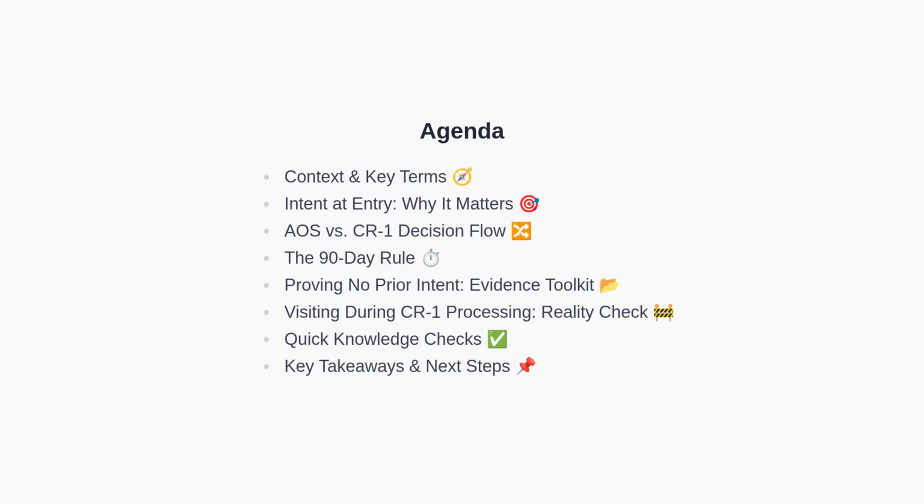Next, here is our agenda. We will define key terms, explain intent at entry, walk through a decision flow between AOS and CR1, unpack the 90-day rule, list evidence that can help overcome a presumption of preconceived intent, discuss visiting the United States while a CR1 is pending, ask 2 short quiz questions, and finish with key takeaways. Now, let's establish the core vocabulary.